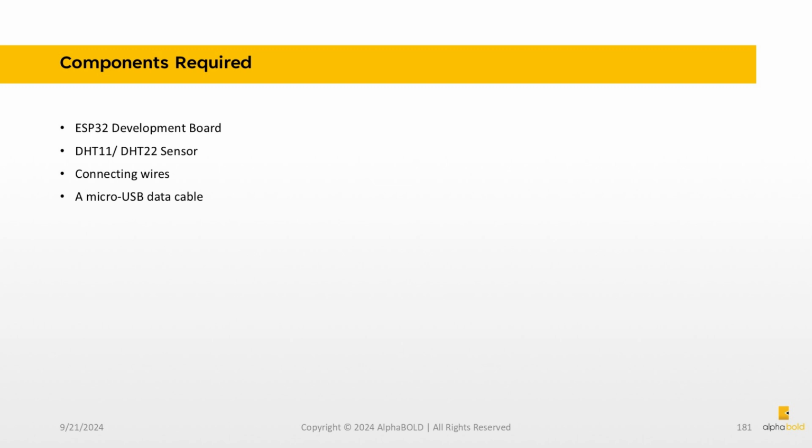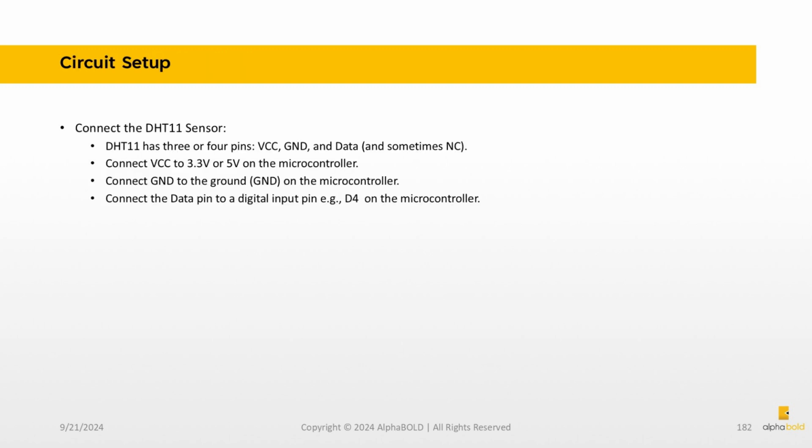DHT11/DHT22 sensor, connecting wires, a micro USB data cable. Circuit setup: connect the DHT11 sensor. DHT11 has 3 or 4 pins: VCC, GND, and data, and sometimes NC. Connect VCC to 3.3V or 5V on the microcontroller. Connect GND to the ground, GND, on the microcontroller. Connect the data pin to a digital input pin, e.g., D4 on the microcontroller.